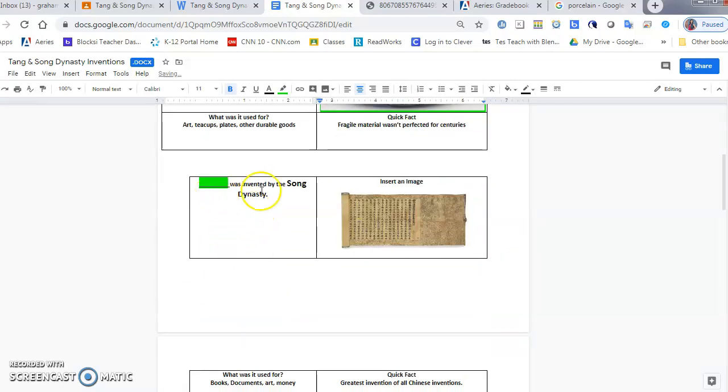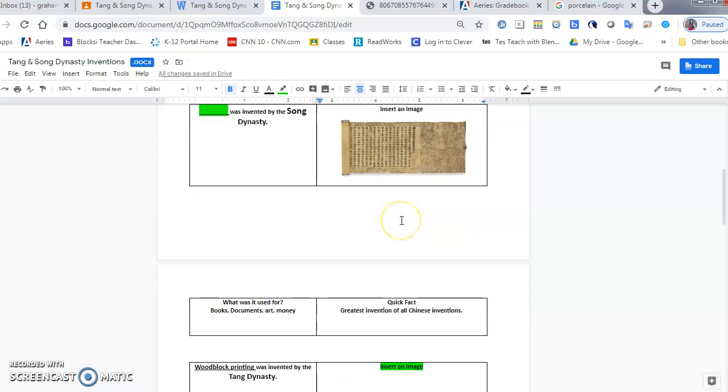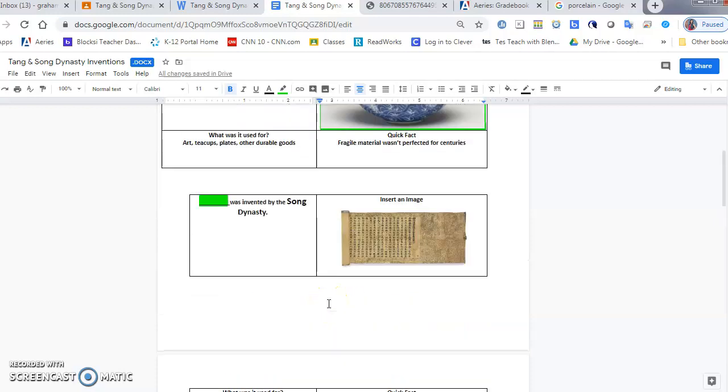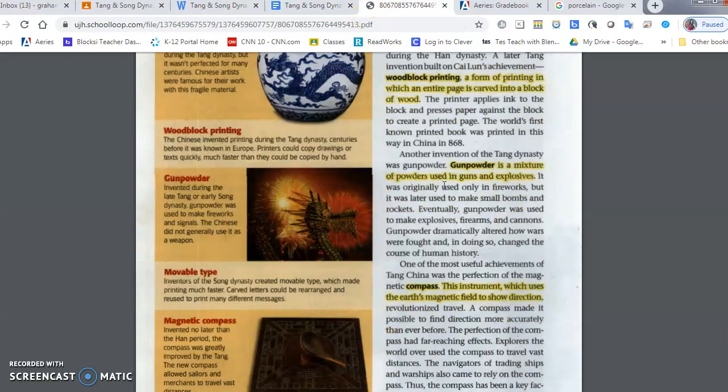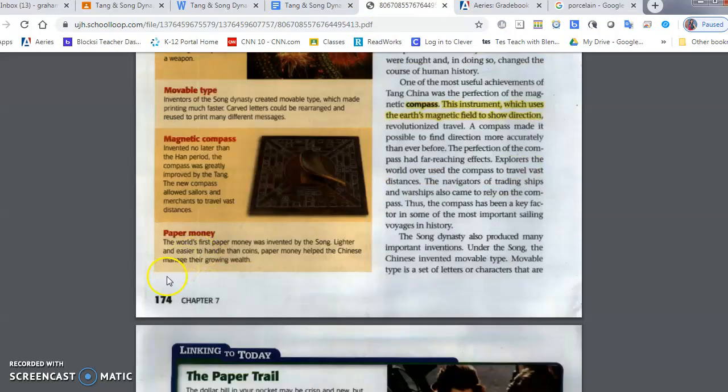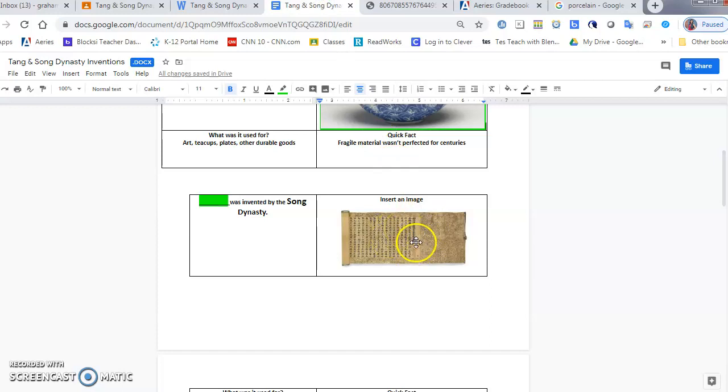The next one is blank was invented by the Song Dynasty. The image is already done for you. What was it used for? Books, documents, art, money. Quick fact, this is the greatest invention of all Chinese inventions. What is it? You guessed it. It is, let's see if it's listed here. It is paper. And they list it as paper money, but you can guess it based off of the image. Again, so all I'm going to do is merely write paper.